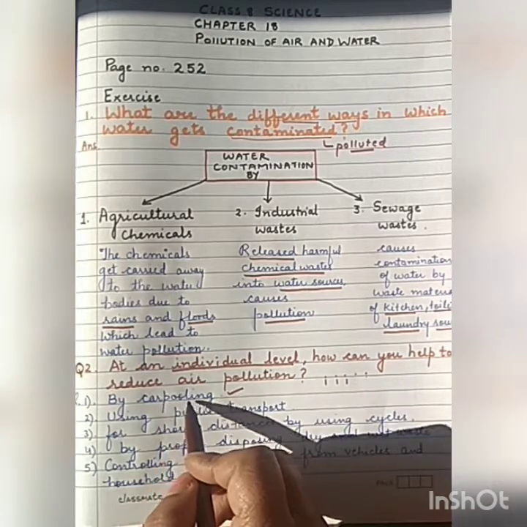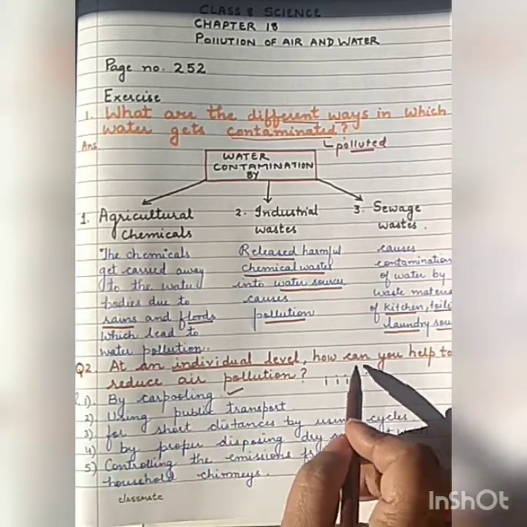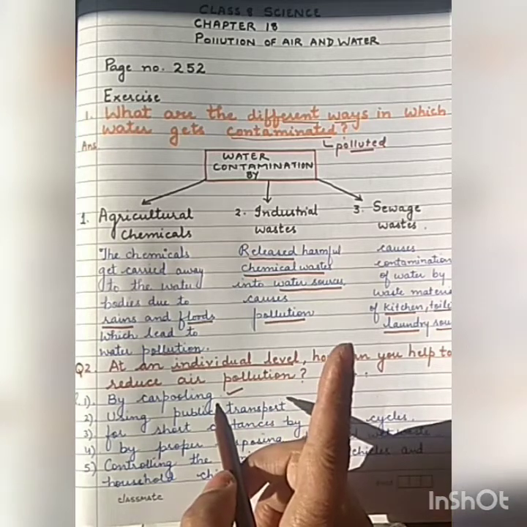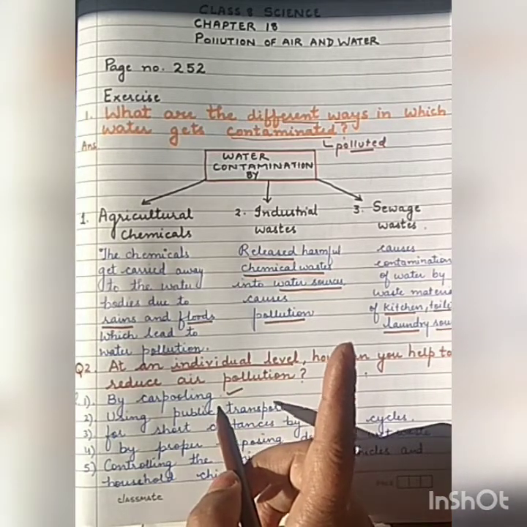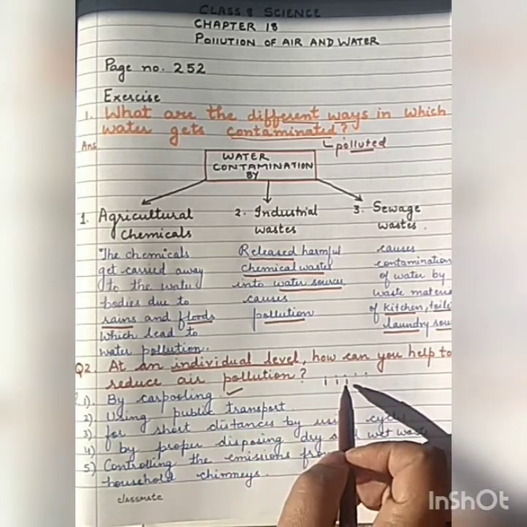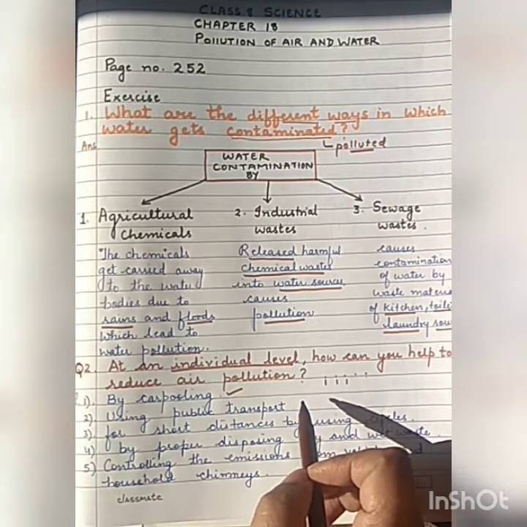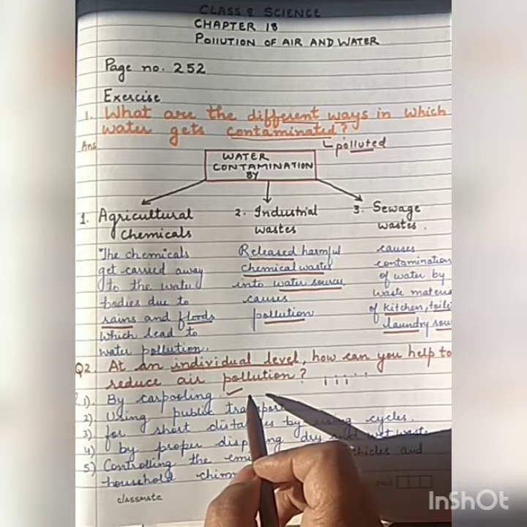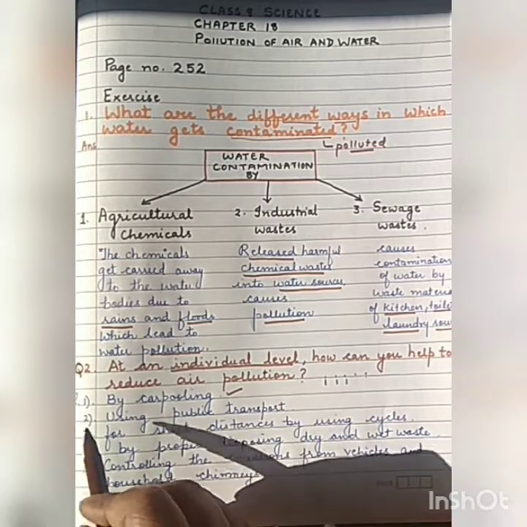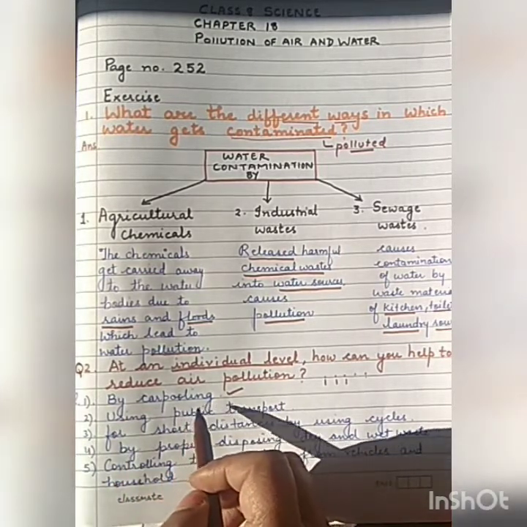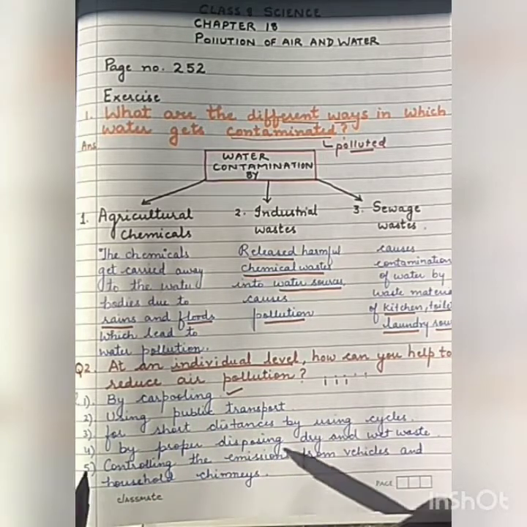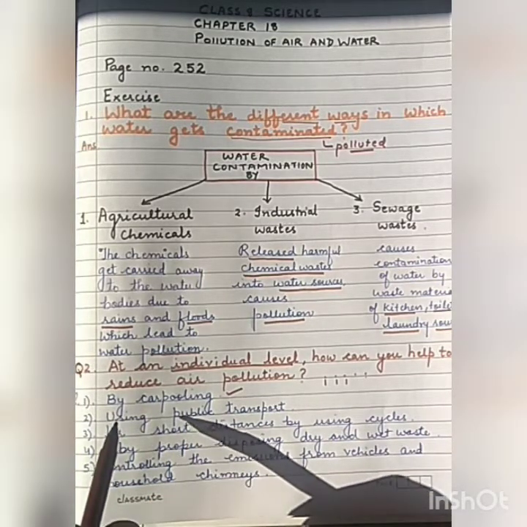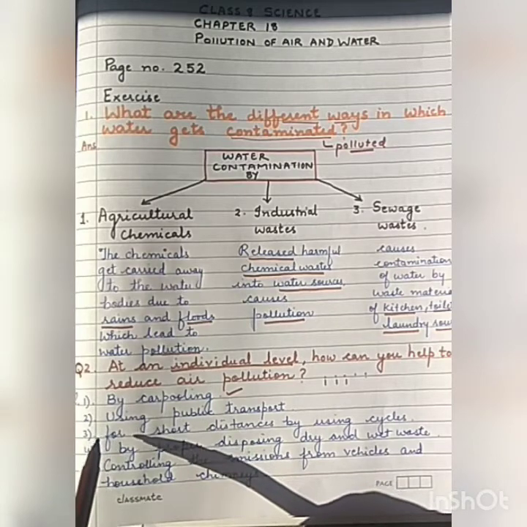This is known as carpooling. Now you 5 people are going in one car at a time. In this way you can save the fuel, you can reduce the air pollution, you can save the smoke released from the vehicles. So carpooling is the best method. You can use this at an individual level to reduce the air pollution.